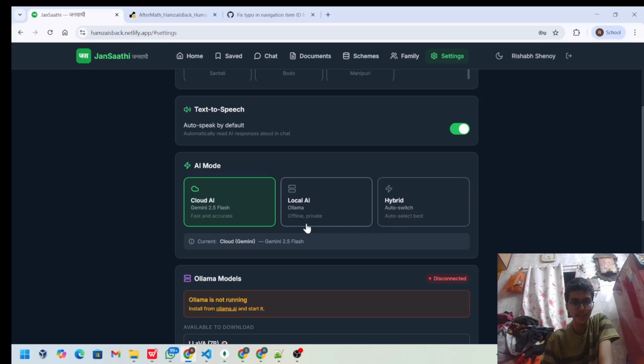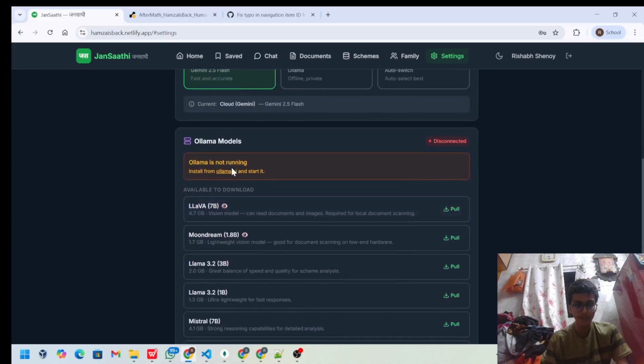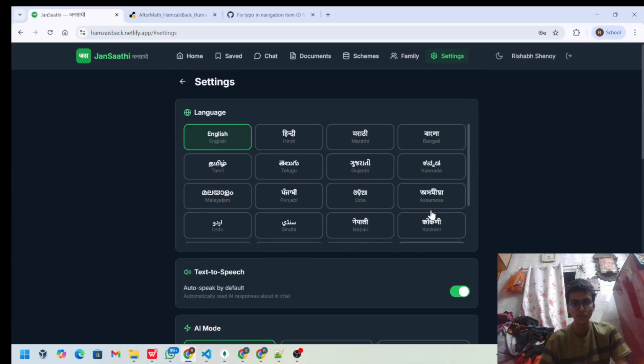And there are three types of AI. Cloud AI, which is using online mode, and local AI, offline mode. For unsophisticated users, we are providing this option, local AI, whenever you don't have any internet, so offline AI. And if I am not having Ollama, then I am giving the options as well, so that you can pull its image, and after pulling its image, we are going to run it. That's why then it will show connected. For now, I am using my internet connection, so that there is no issue about that.